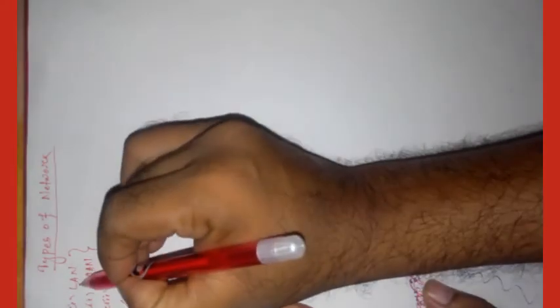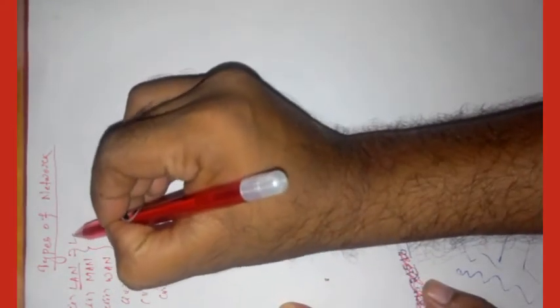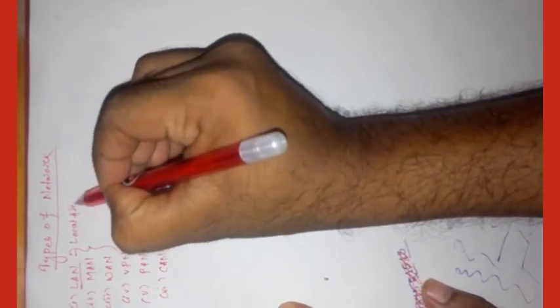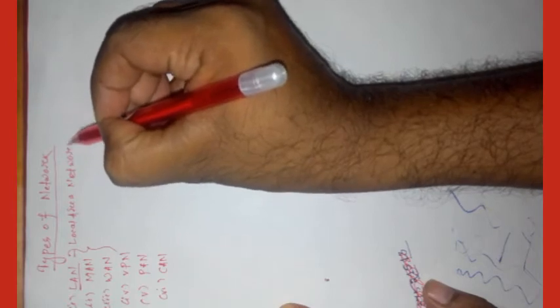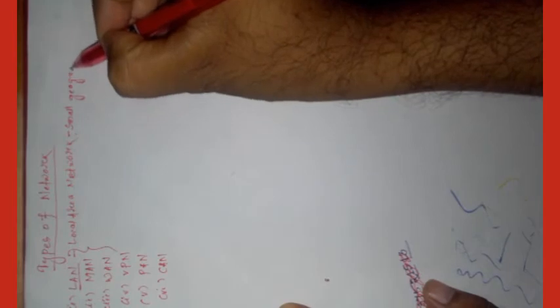Let us discuss elaborately. What is LAN? Full form of LAN is local area network. Actually, it covers a small geographical area, such as a single building.